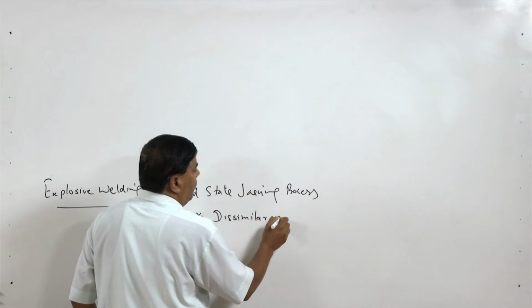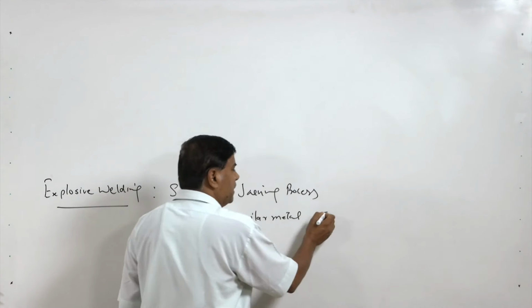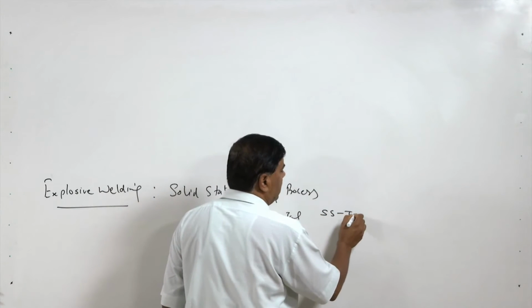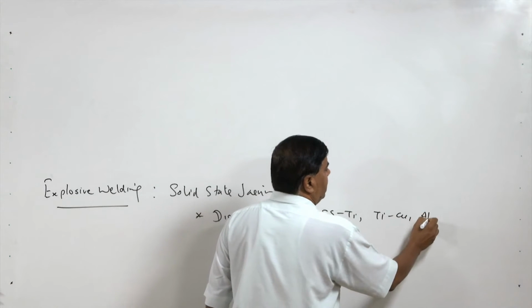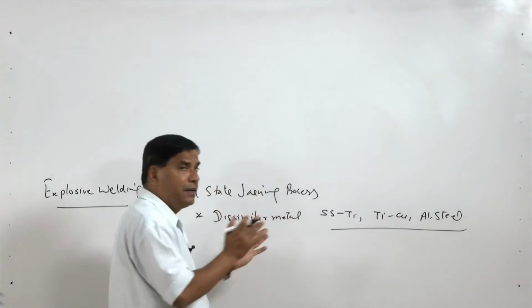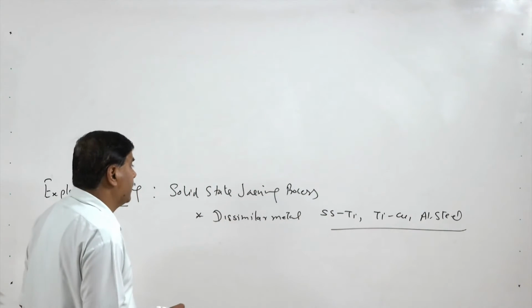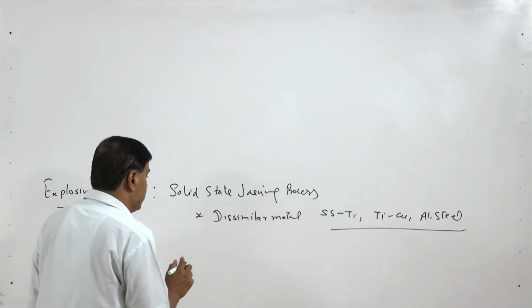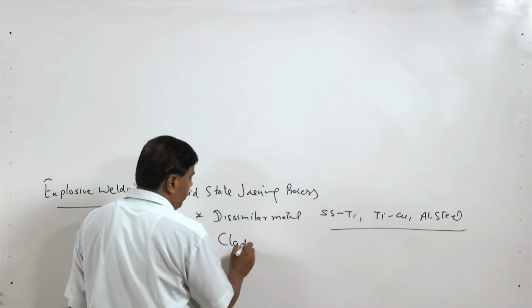and this is primarily used for joining very dissimilar metals which are not metallurgically compatible with each other, like stainless steel, titanium, copper, aluminum, steel, etc. So, very dissimilar kinds of combinations need to be welded. They are joined using this process, and another typical use is for the cladding purpose.